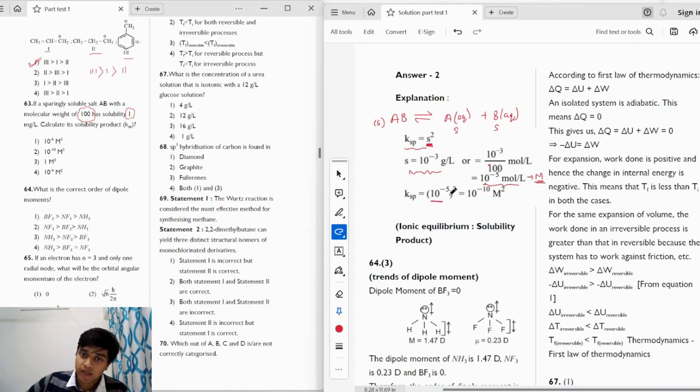So it is 10 raised to the power minus 5, raised to the power 2, which gives us the Ksp value as 10 raised to the power minus 10 molar square, which gives the correct answer as option 2.